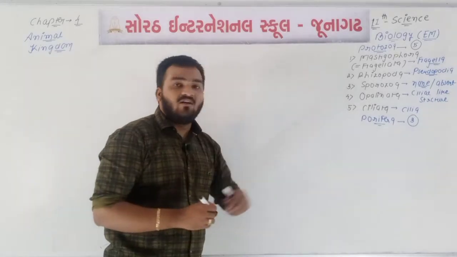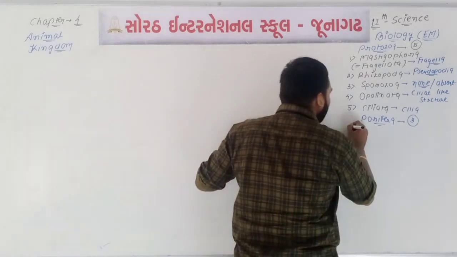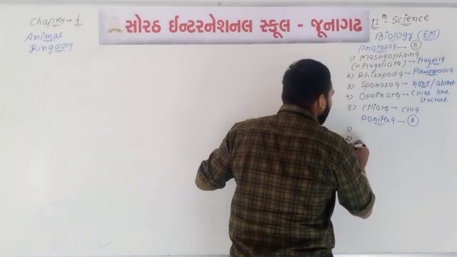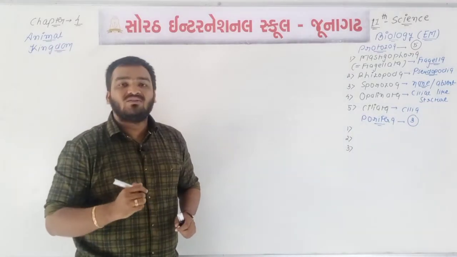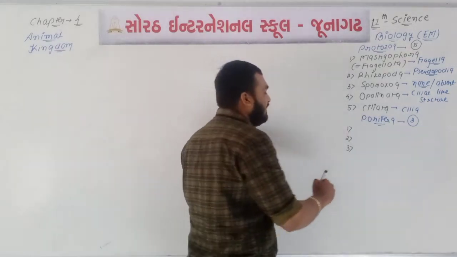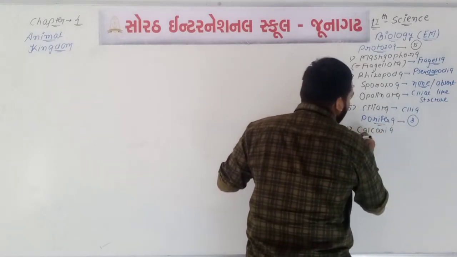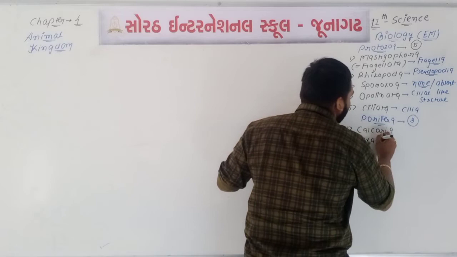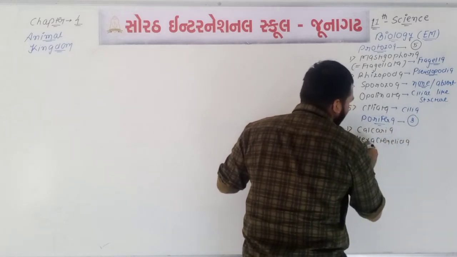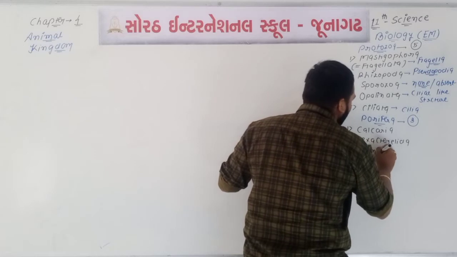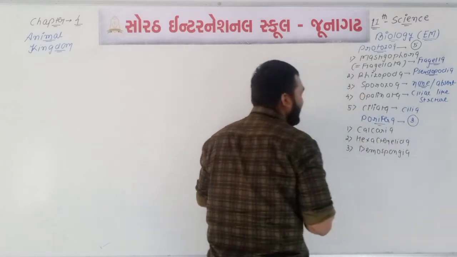So this phylum Porifera is divided into 3 classes according to their skeleton. The first one is Calcarea, the second one is Hexactinellida, and the third one is Demospongiae.